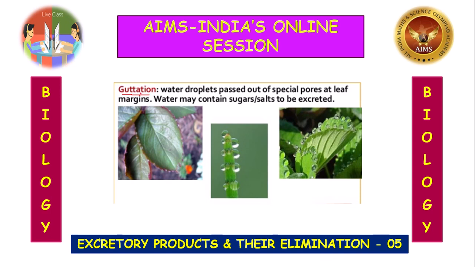This guttation process takes place with the help of structures called hydathodes. Especially in grass plants in winter, early morning, when you touch the tip of the leaves, some watery substance touches your hands. Your hand becomes wet. This process is called guttation.